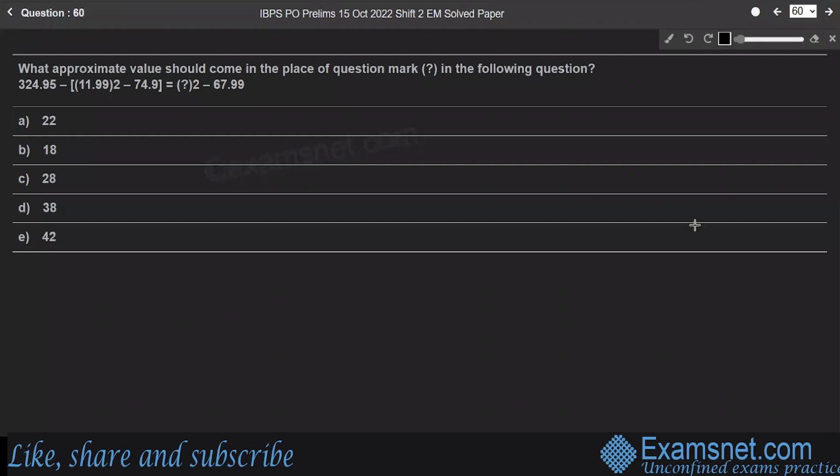Question 60. What approximate value should come in the place of question mark in the following question? Here is the question. So here 11.99, its square. We'll rewrite the question. 324.95 minus 11.99, its square, minus 74.9, close the bracket, is equal to x square minus 67.99.